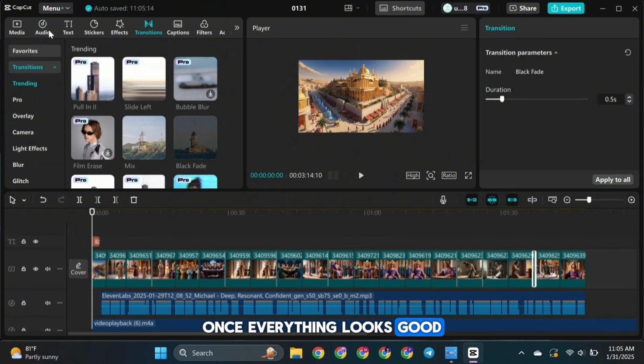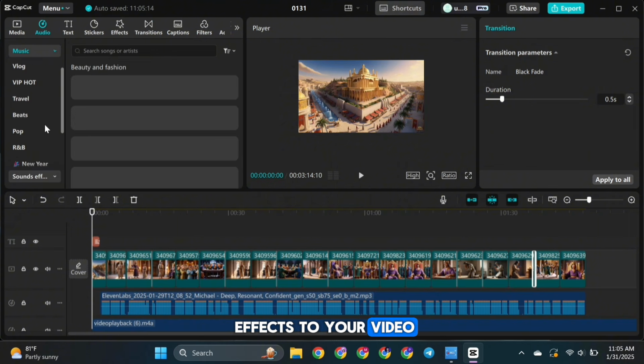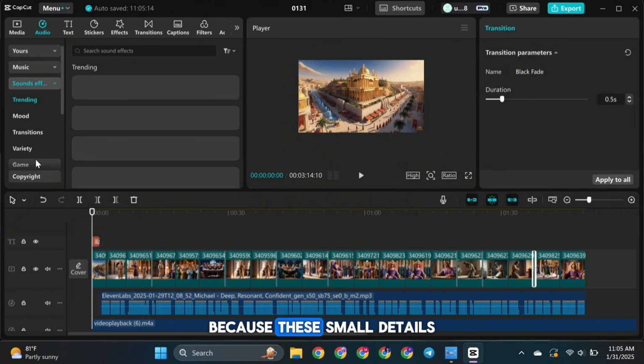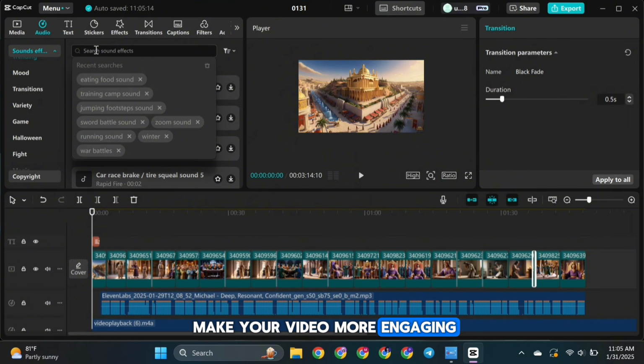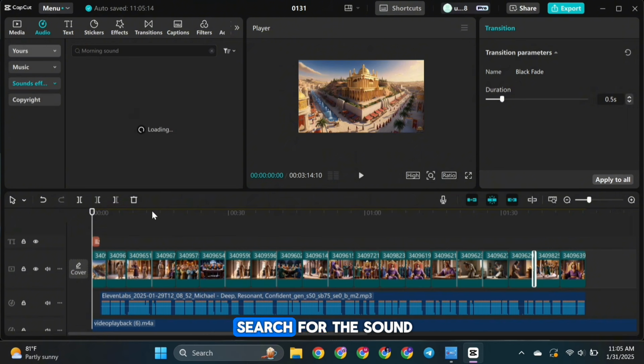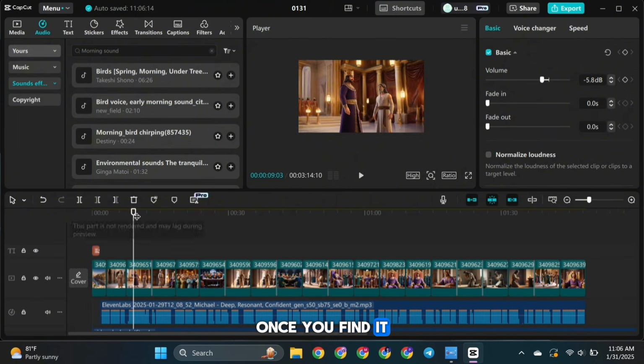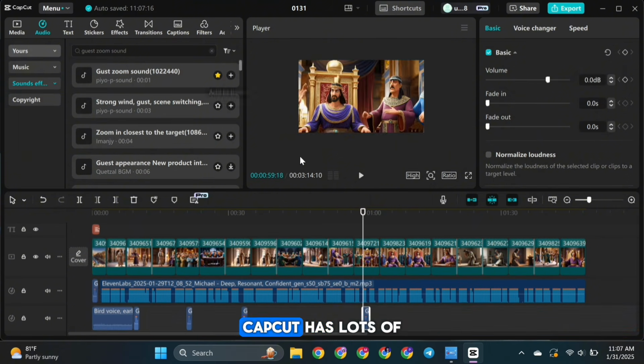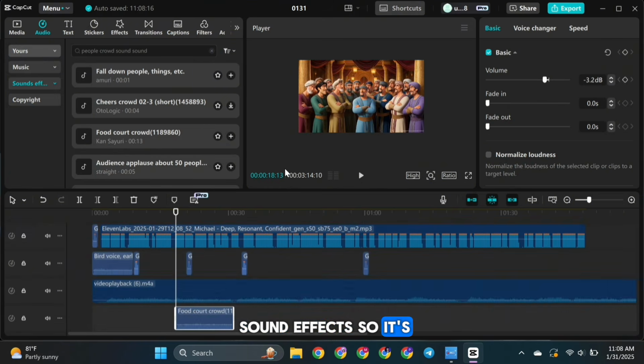Once everything looks good, you can add sound effects to your video. This is really important because these small details make your video more engaging and look more professional. To do this, go to Sound Effects and search for the sound you want. Once you find it, you can drag it into the timeline. CapCut has lots of sound effects, so it's easy to work with.